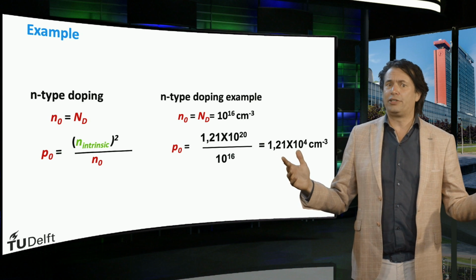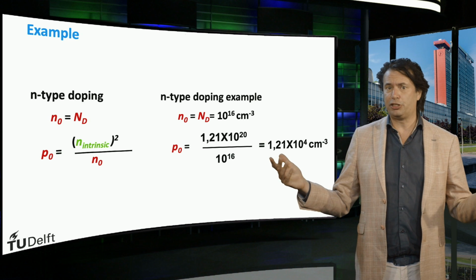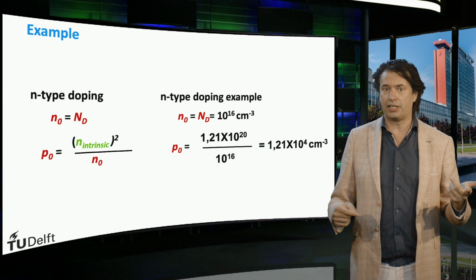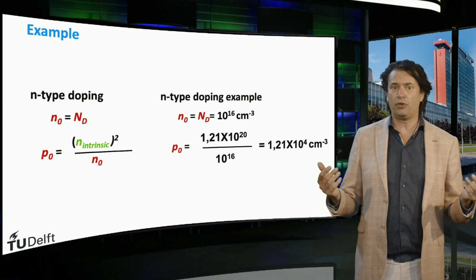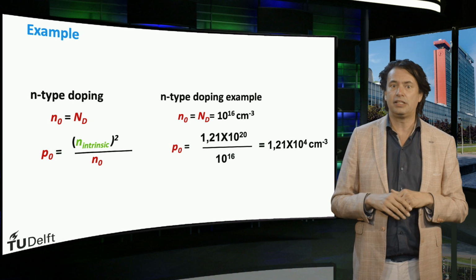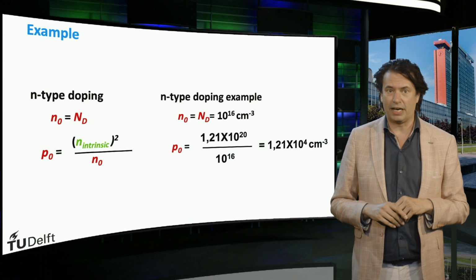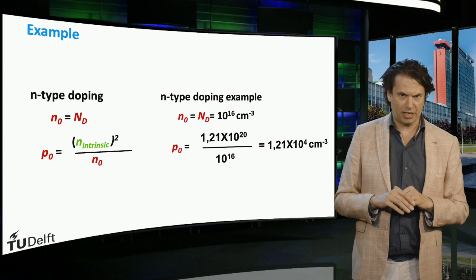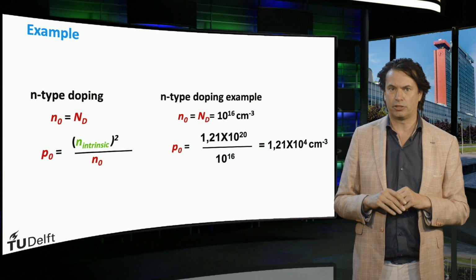Now we calculate the hole density P0. So P0 is equal to the square of the intrinsic charge carrier density divided by the electron density N0. So the hole density is given by 1.21 times 10 to the 20, and if we divide this number by 10 to the 16, we get a hole density of 1.21 times 10 to the 4 per cubic centimeter.